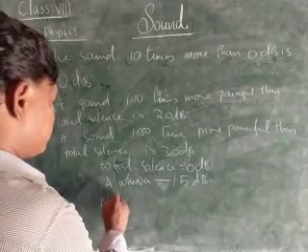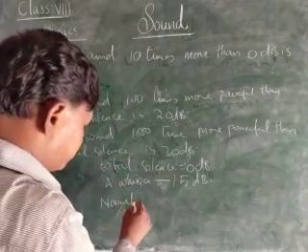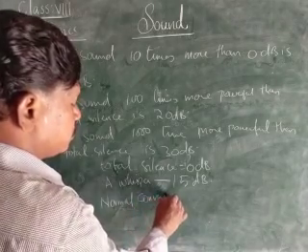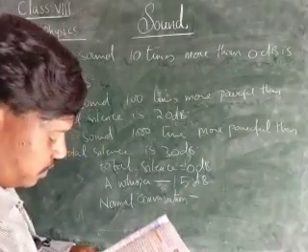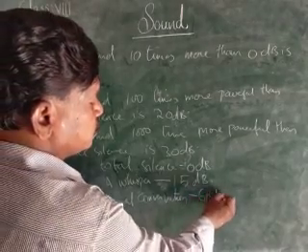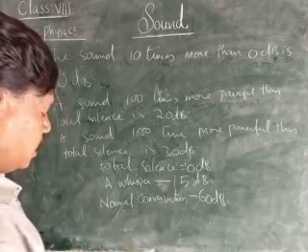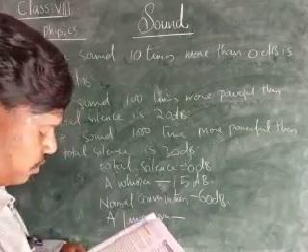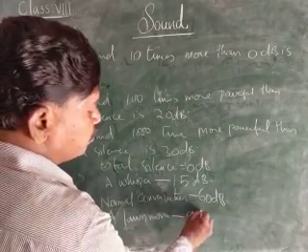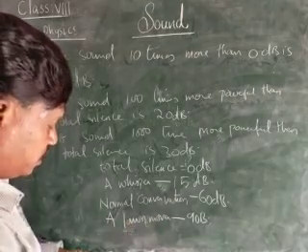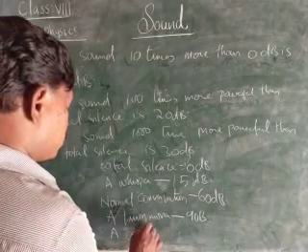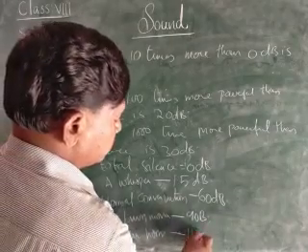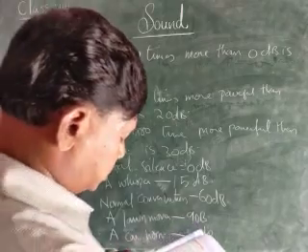Normal conversation is 60 decibels. A lawnmower, the mower which we can move in the lawn, is 90 decibels. A car horn is 110 decibels.